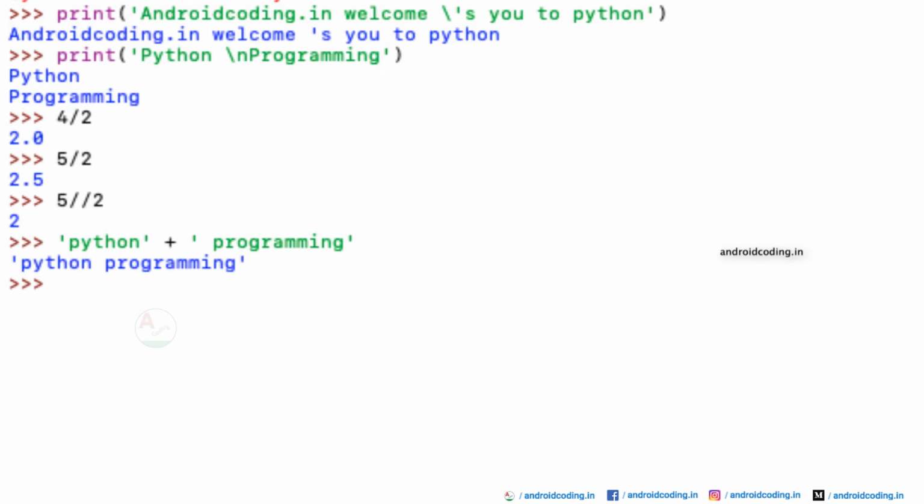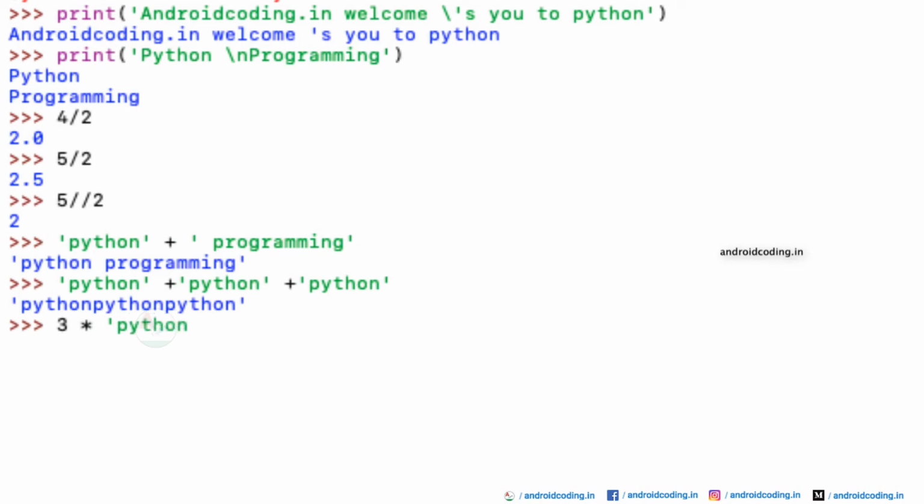And also sometimes you want to print the value multiple times. So I want to print the value Python multiple times. Here we are trying to print it like 3 times. And when you try to run this code, you can see Python is printed 3 times now. And also there is an easy way to do this. Instead of providing it 3 times, you can just provide 3 into and provide the word, whatever it might be. So here you can see we have got the same output as we got previously.